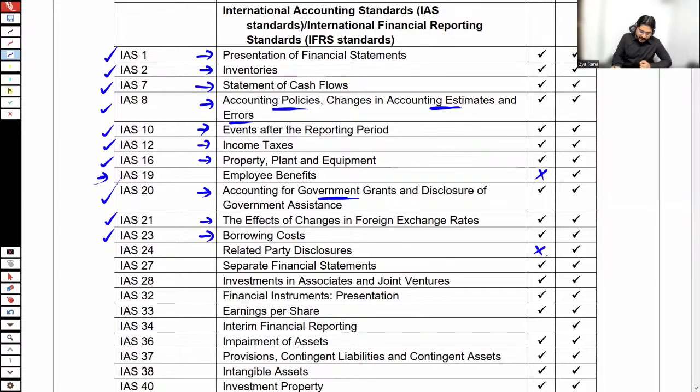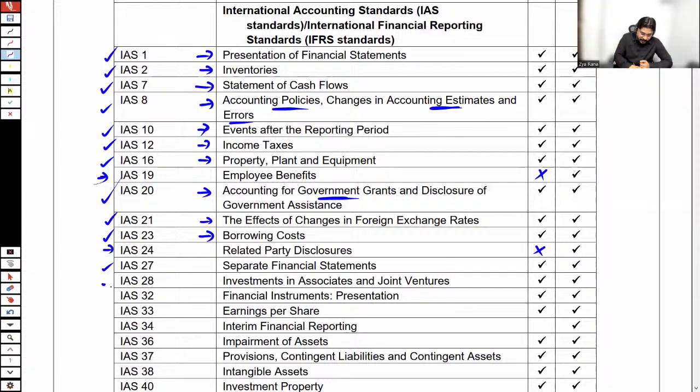IAS 24 is not there at FR. I'm skipping this one. IAS 27 tells about separate financial statements. Each company is required to prepare its separate financial statements. Even if it is part of a group, that company would still be preparing its financial statements separately as well.